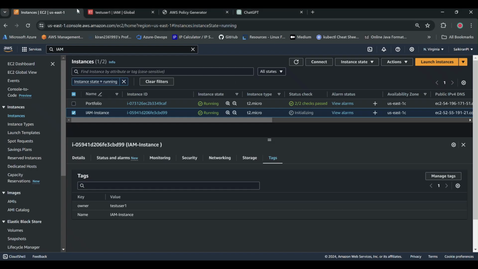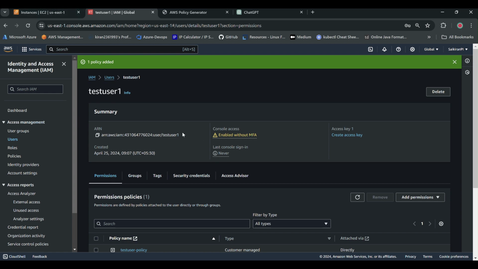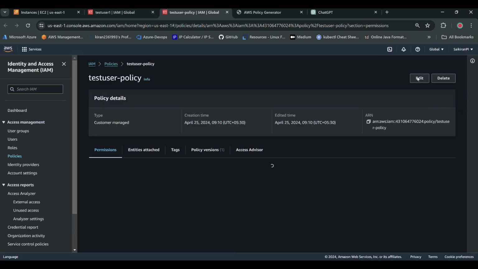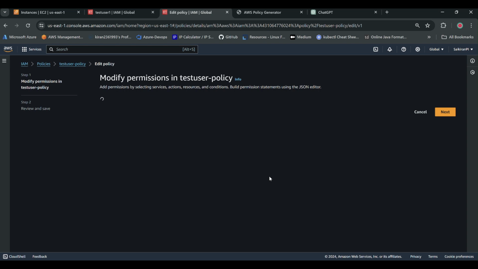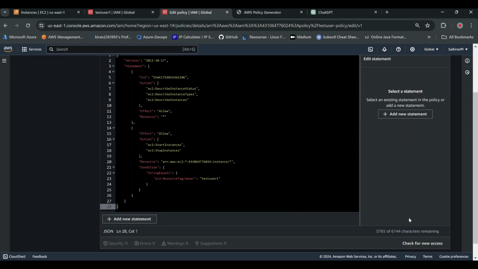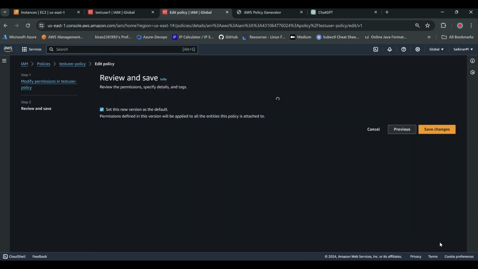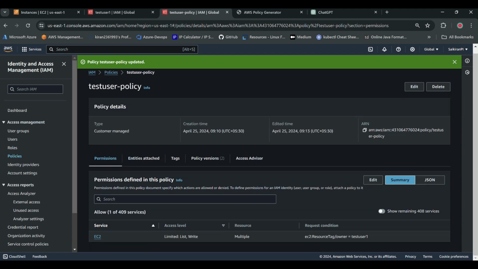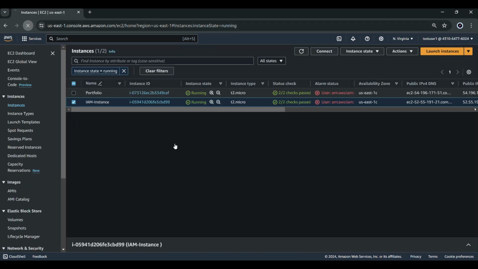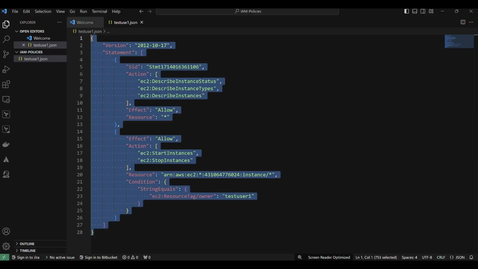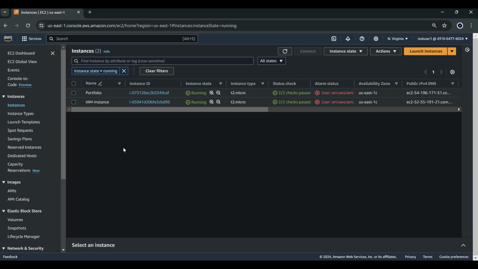Go back to policies again. Where is policy? Yeah, here is my policy. I'll click on it. I'll click on edit. I'll change the entire thing and then click on next. I'll save the changes. Policy has been applied. Now if you go back to your user account and refresh, you should be able to stop the instance.